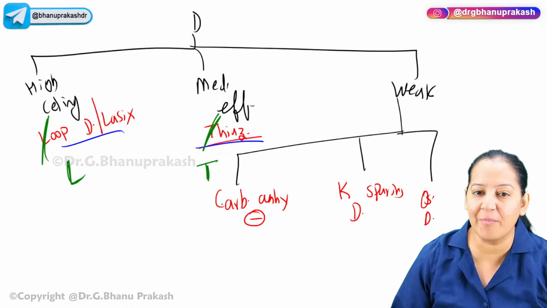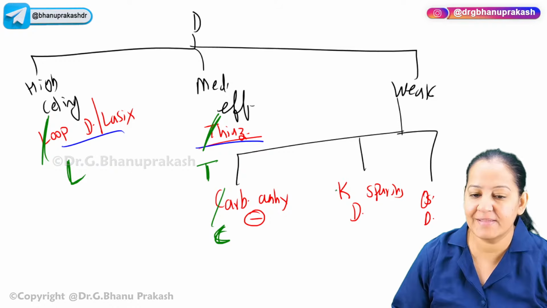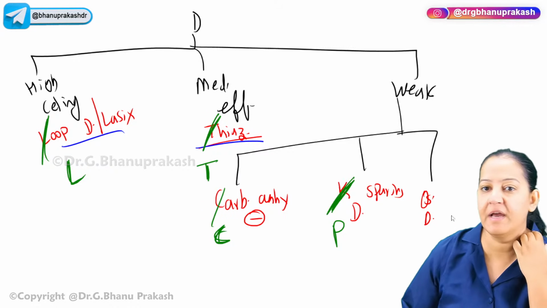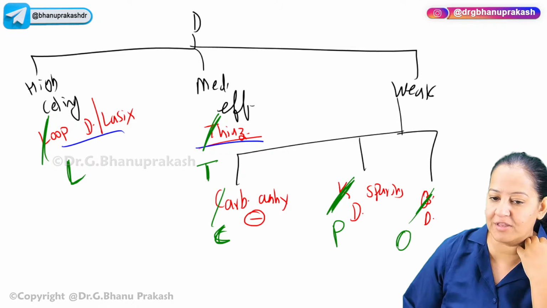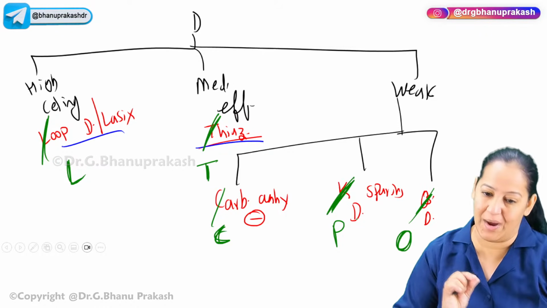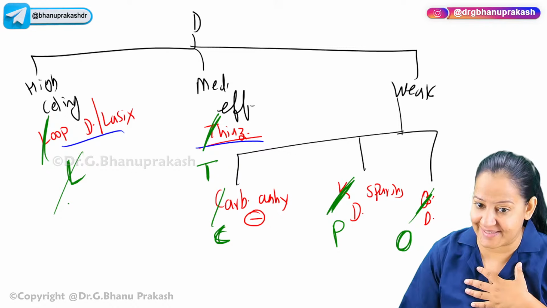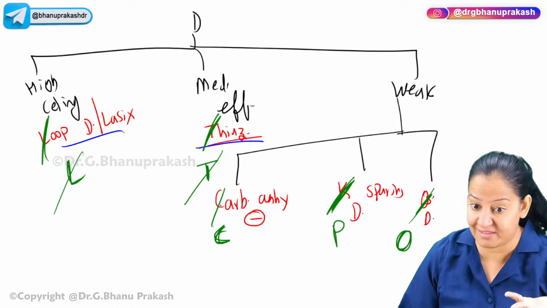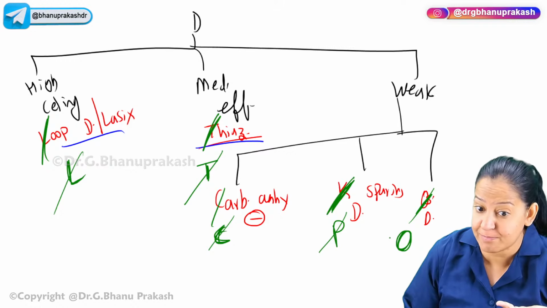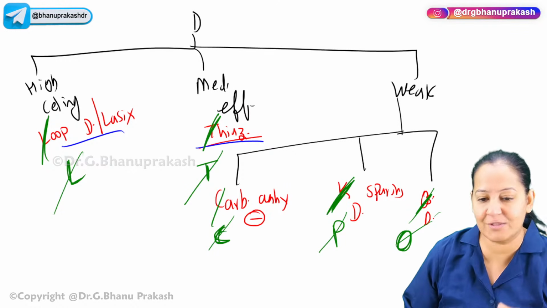Instead of calling carbonic anhydrase, call them C. Instead of calling potassium sparing, call them P, P for potassium sparing. And instead of calling osmotic completely, call them O. Call them with the first letter because I want to frame a mnemonic. That's why. So if I say L, I mean Lasix, loop diuretics. If I say T, I mean thiazide. If I say C, I mean carbonic anhydrase. If I say P, I mean potassium sparing, P for potassium. And O means osmotic diuretics.